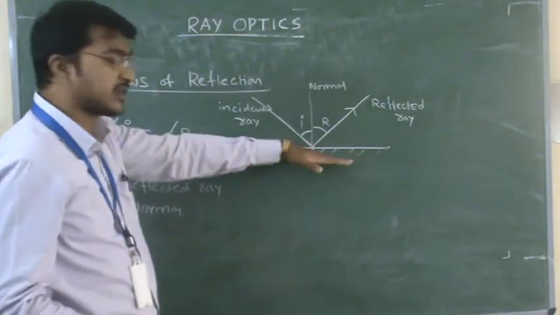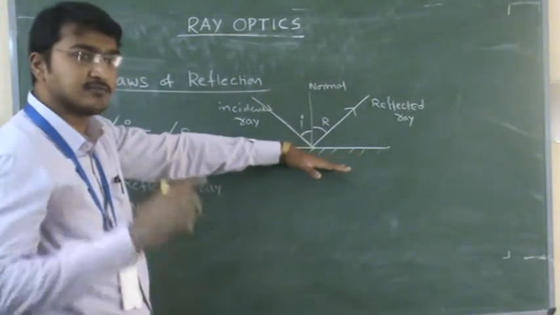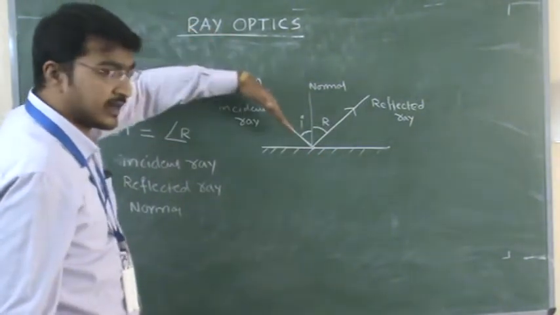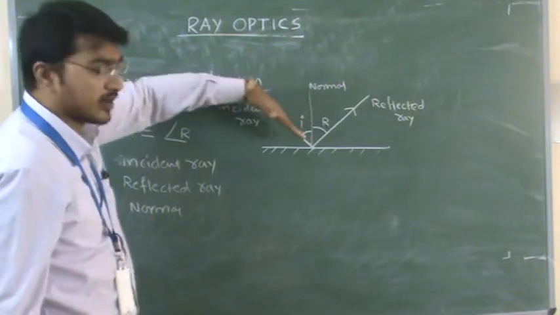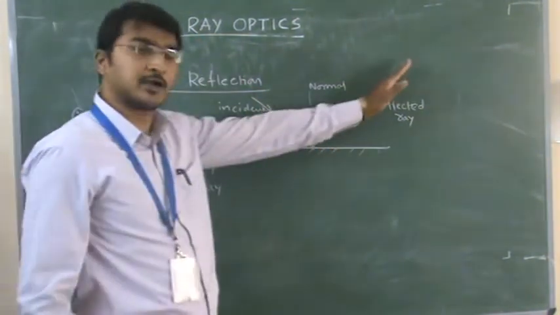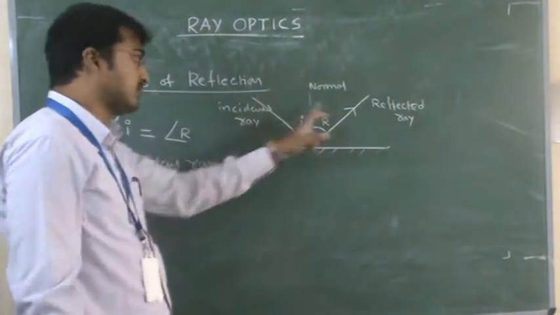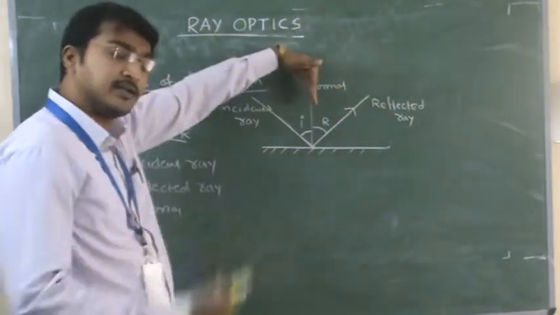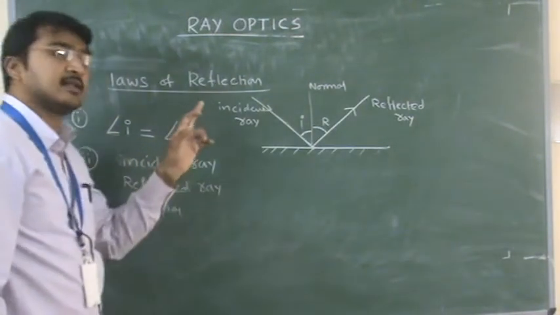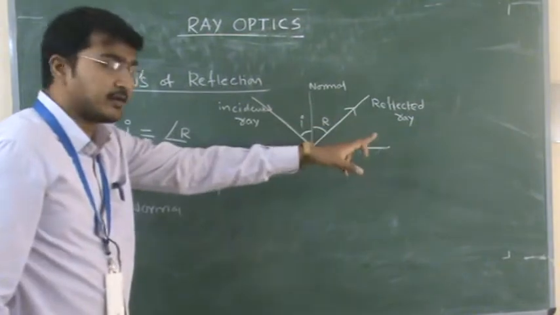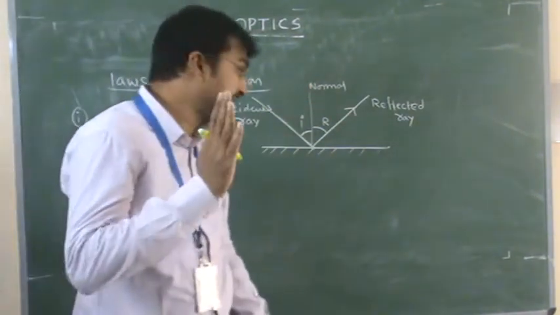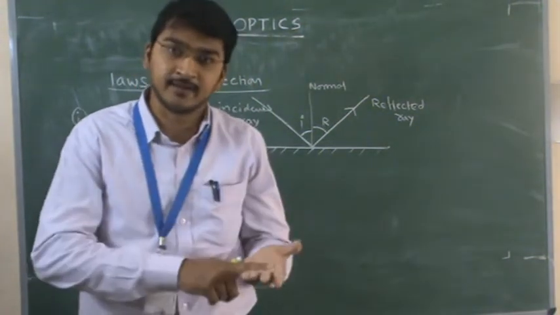Just assume that here is a mirror. The mirror is made of glass, that is a different medium, and here is air. When light is incident on a mirror, it is reflected back into the air only, and the normal is also drawn in air only. So the second law of reflection tells that the incident ray, reflected ray and normal drawn to the reflecting surface lie in the same medium.